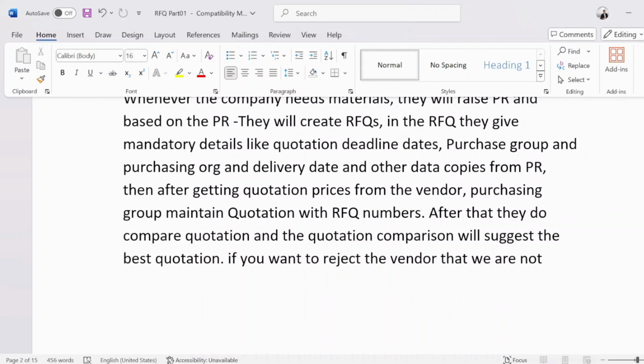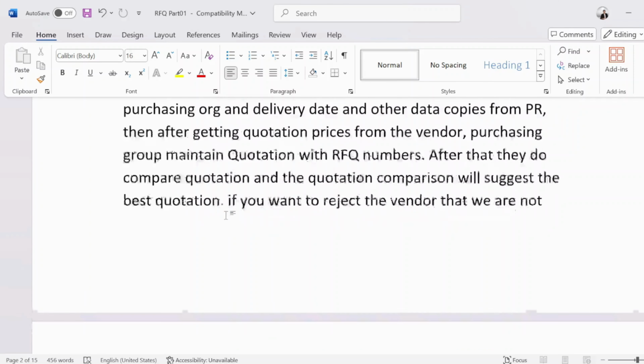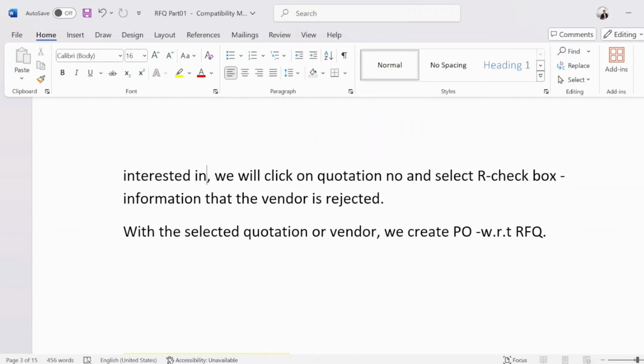Then once we get the quotation prices from the vendor, we are going to maintain that quotation with the RFQ number. After that they compare quotations, and the quotation comparison will suggest the best quotation. The best quotation will be selected as per the quotation comparison, right? If you want to reject a vendor that we are not interested in, we will check the quotation number and select the checkbox, which I will explain to you.